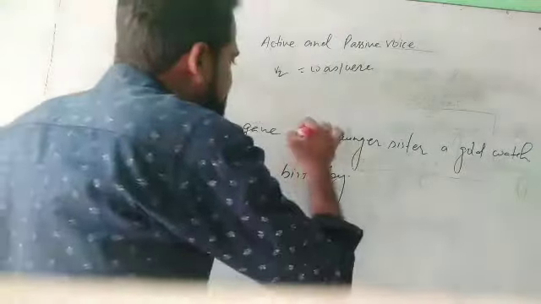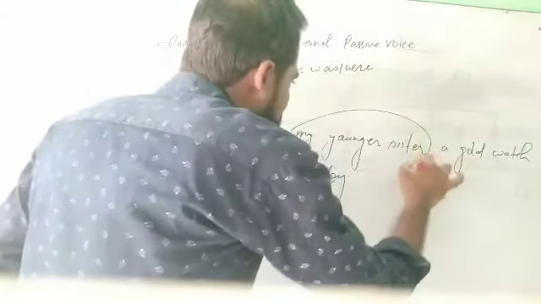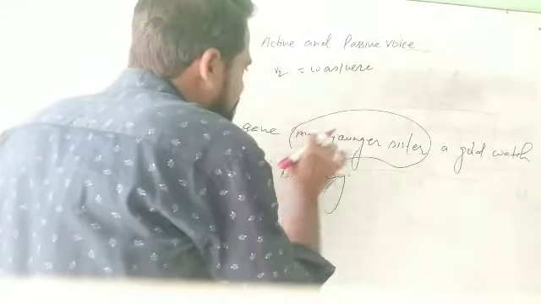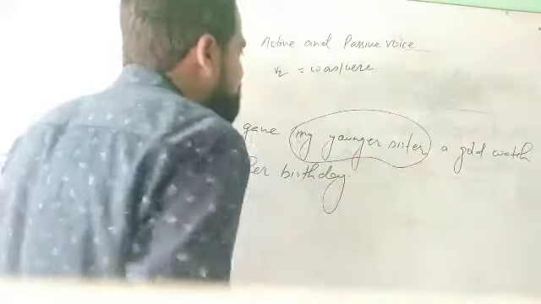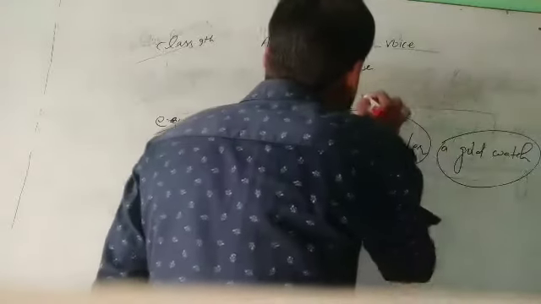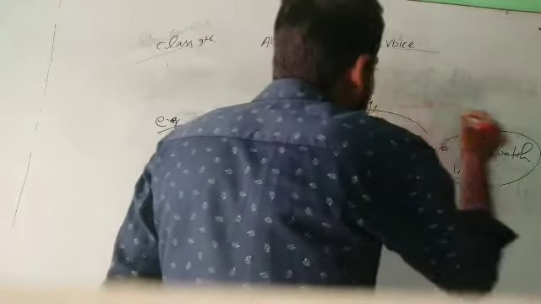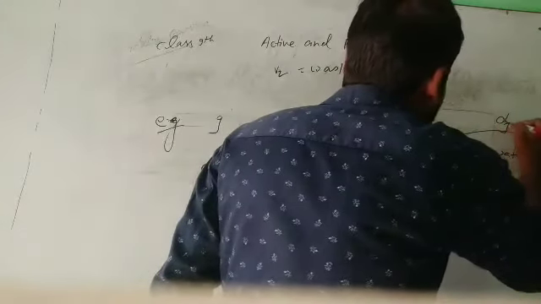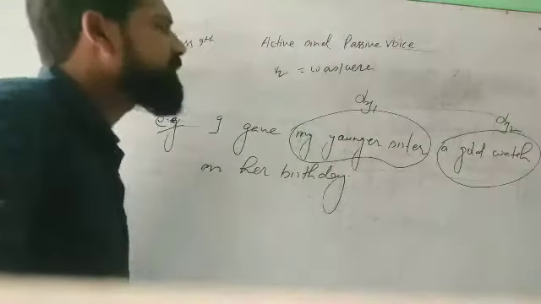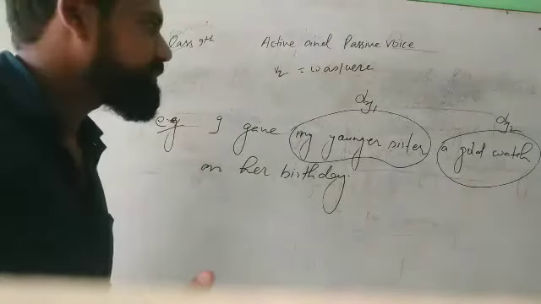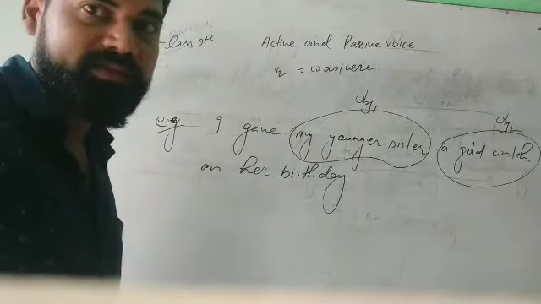So first of all, let us take the first object. This is your first object, my younger sister. My younger sister is your first object, and a gold watch is your second object. Object 1 and object 2. You can take any object. It doesn't make any difference.